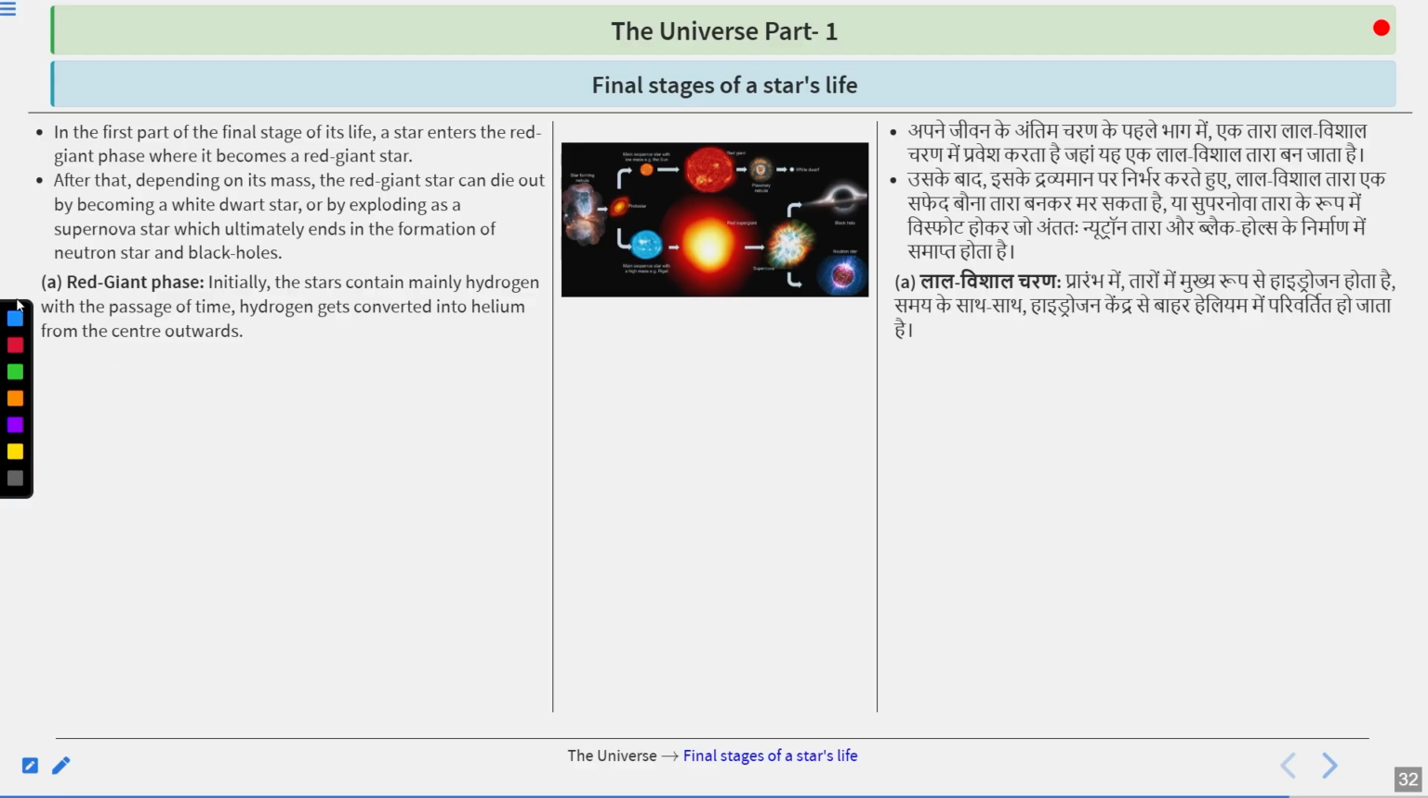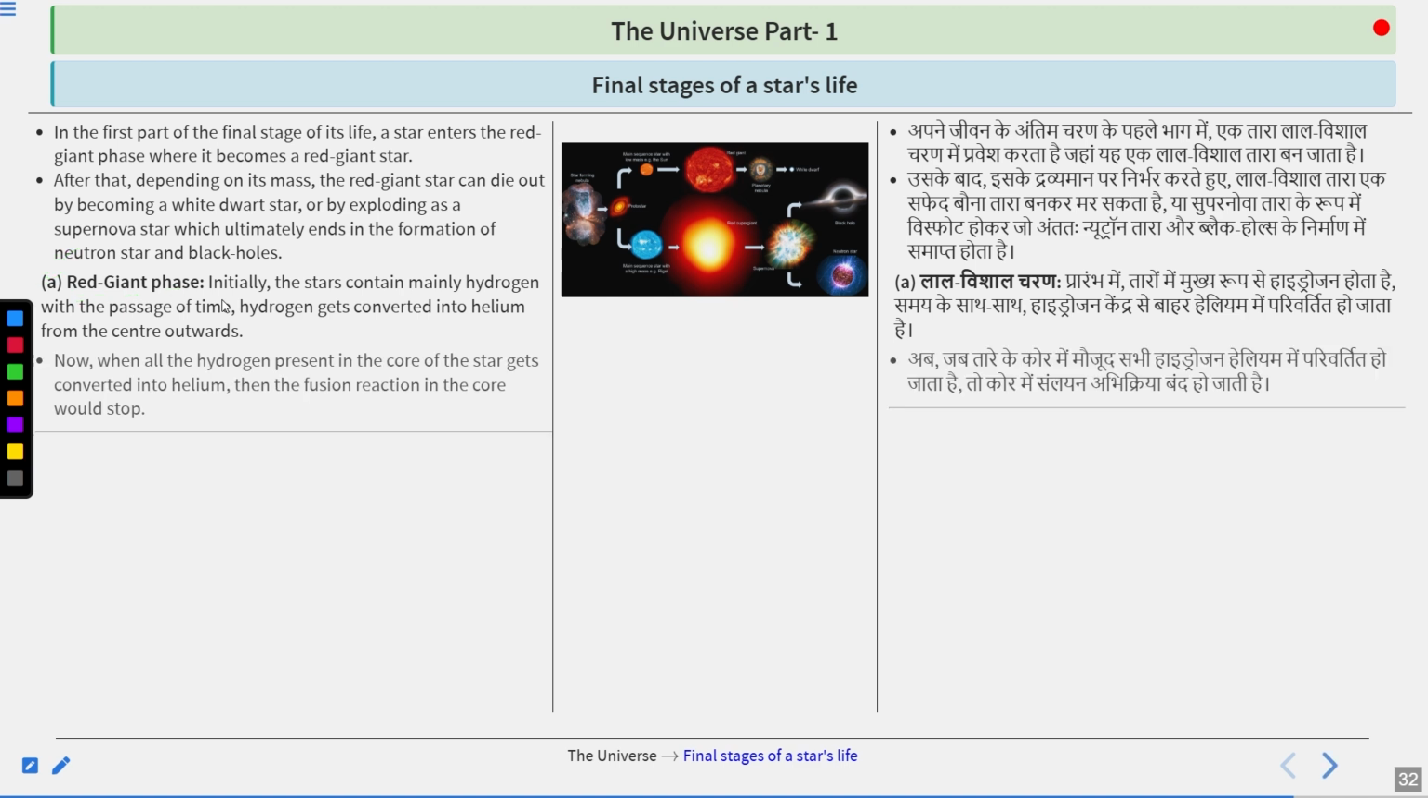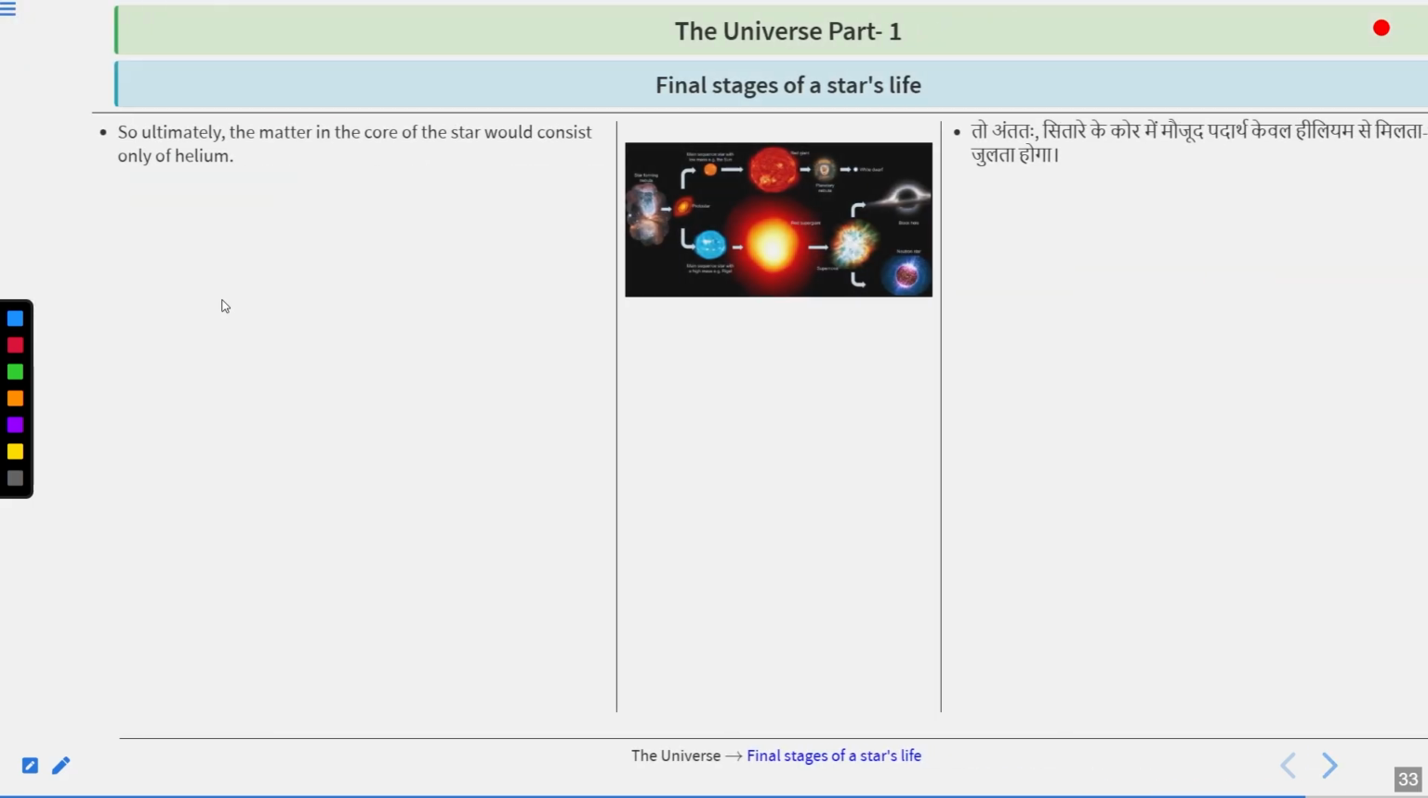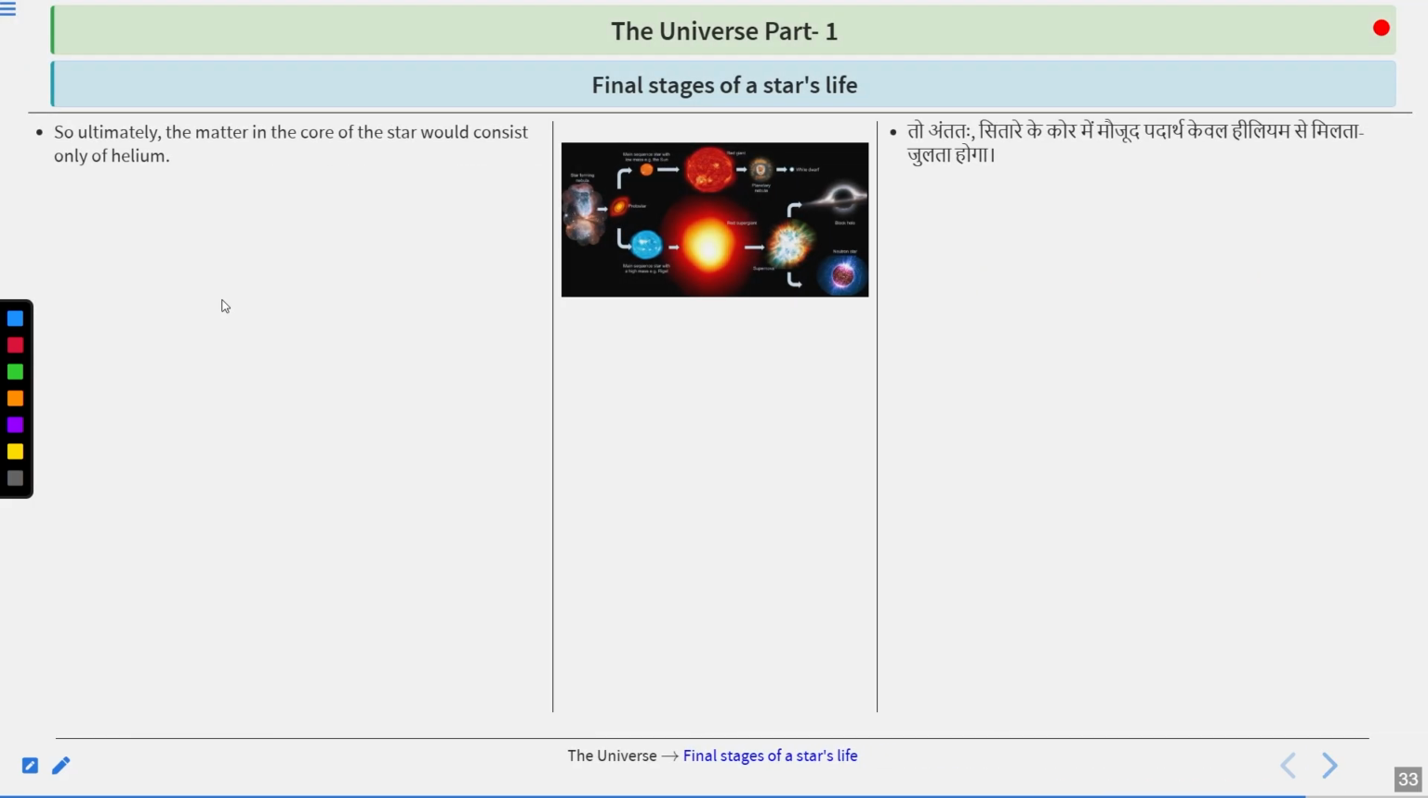So first is the red giant phase. Initially, the stars contain mainly hydrogen. With the passage of time, hydrogen gets converted into helium from the center outwards. Now, when all the hydrogen present in the core of the star gets converted into helium, the fusion reaction in the core would stop. So ultimately, the matter in the core of the star would consist only of helium.